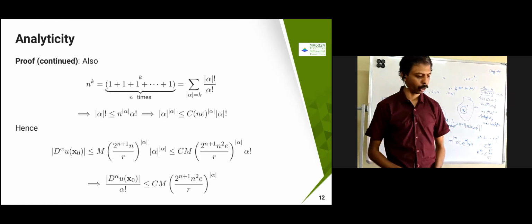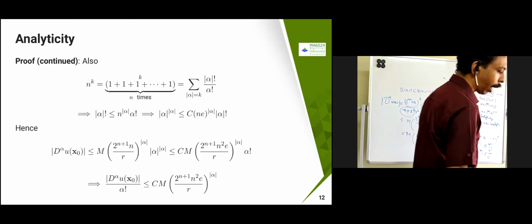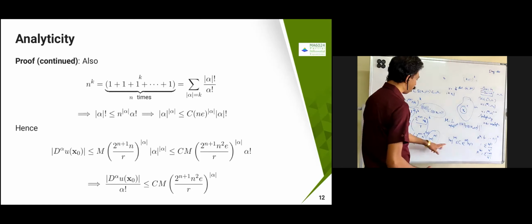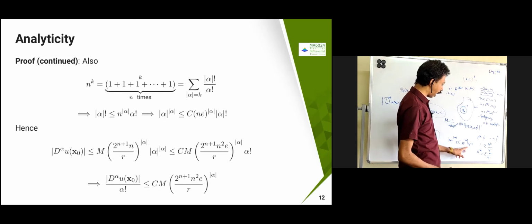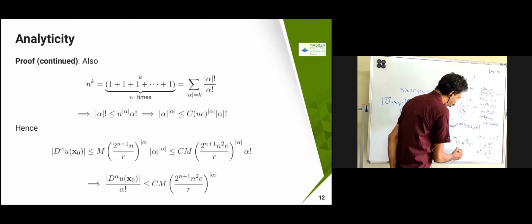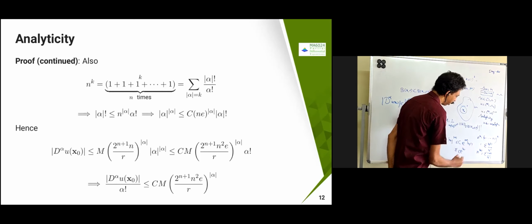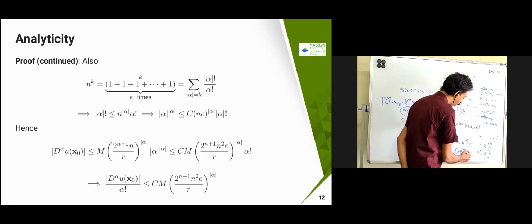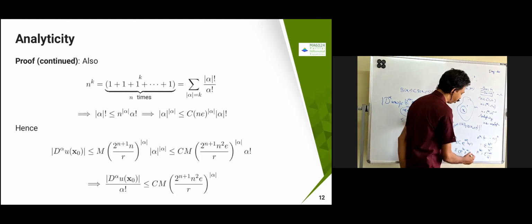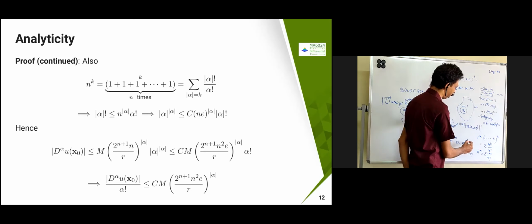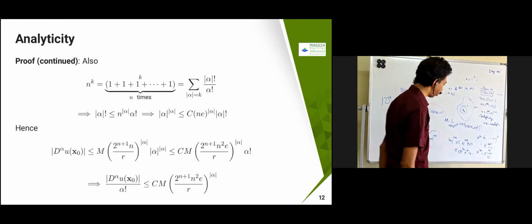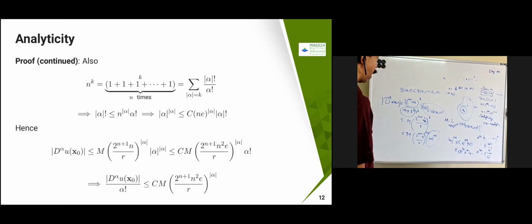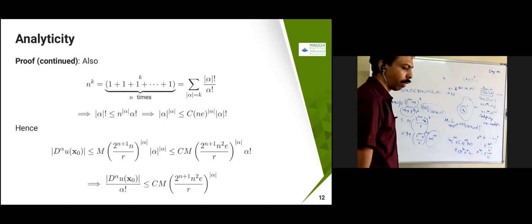Therefore, what you can prove is that alpha power alpha c e power alpha into alpha factorial is less than or equal to c e power alpha into n power alpha, n power mod alpha into alpha factorial. So this is going to come: c e power mod alpha n power alpha into alpha factorial.